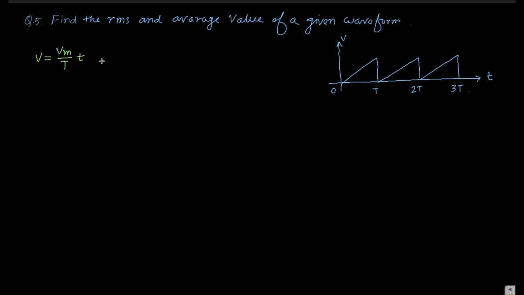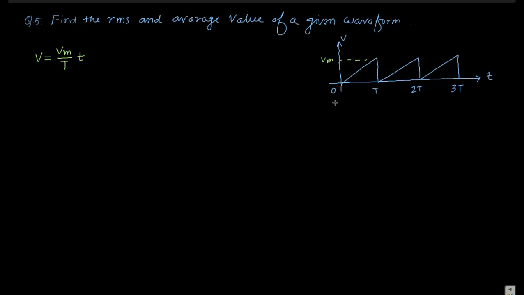If this is Vm, then Vm by t is nothing but the slope. In the triangle, this is Vm and this is t, so Vm by t becomes the slope, tan theta.